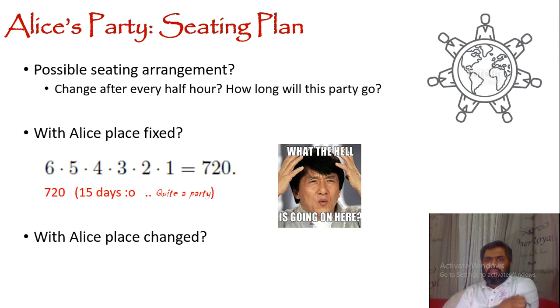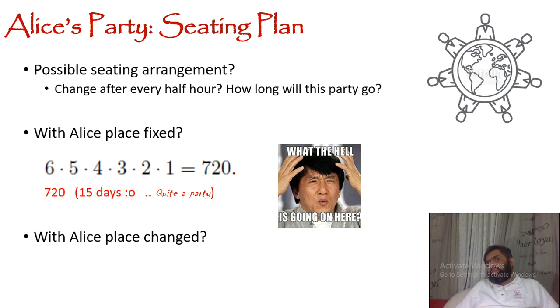So if we fix the seat of Alice, how many seating arrangements are we going to have? For the first place, suppose this is the first place, we are going to have 6 choices. Let's call them A, B, C, D, E, F, G. We can place B or C or D or E or F or G at the first place.